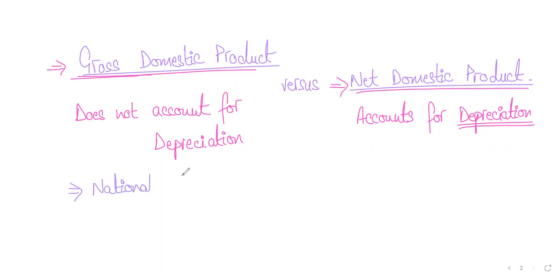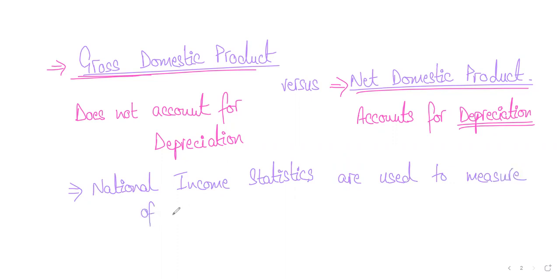Let me write that down for you. National income statistics are used to calculate the growth of a country. Most of the time you're using GDP only, because GDP is the most commonly used measure, but you can also use other measures. National income statistics are used to measure the growth of a country, like how fast the country is growing. And we did talk about GDP per capita and all that.